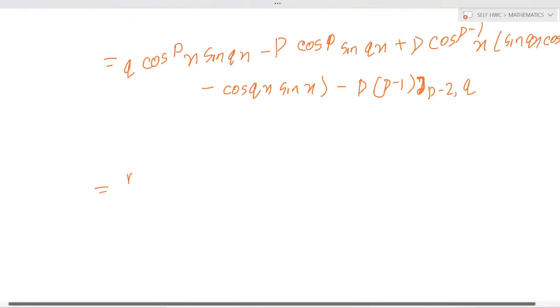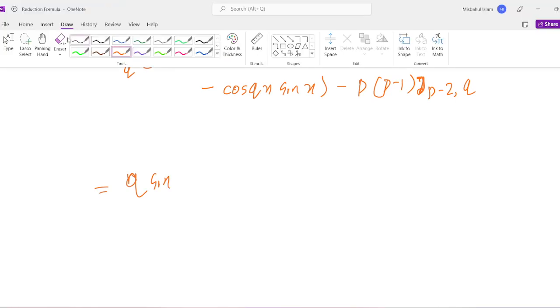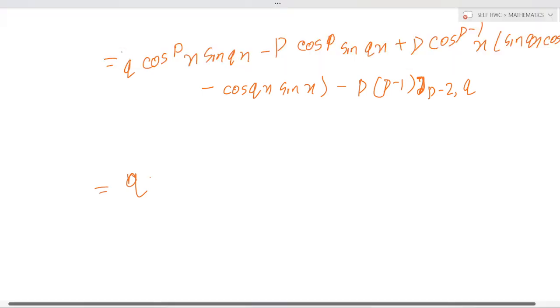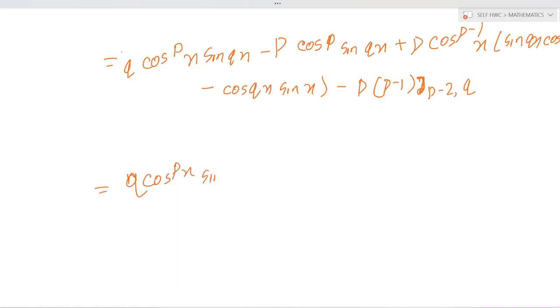Okay, is equal to q into sin p into cos p into cos px sin qx minus p cos qx into cos p minus 1 x into sin x minus p into p minus 1 j p minus 2 comma q.